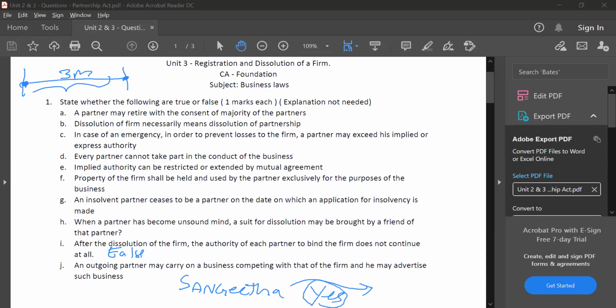If you want to restrict your partner from doing competing business or other business, you have to clearly mention it in the agreement. And also that agreement cannot be like forever I am restricting him. No, forever restriction is not right. It should be a reasonable restriction, like within the same area or within the same city or within a 5 kilometers radius or for the next 3 years period. Some small restriction should be given. Otherwise, you cannot restrict him forever. So normally an outgoing partner can carry on the business and he may advertise such business unless there is another clause for that. So the answer for J is true.